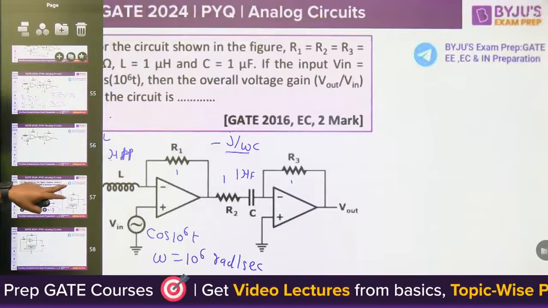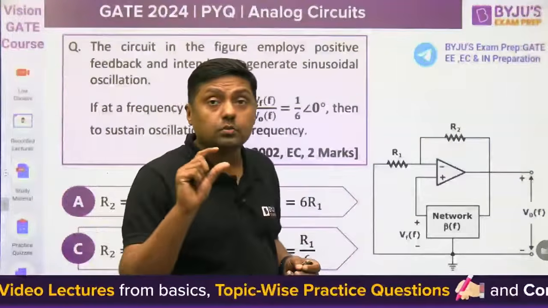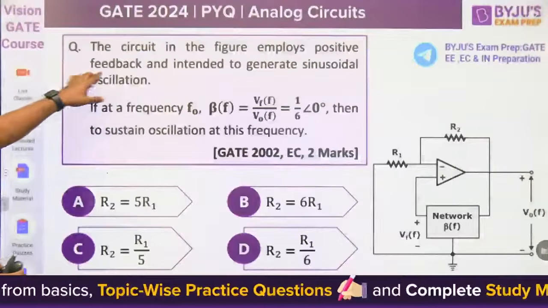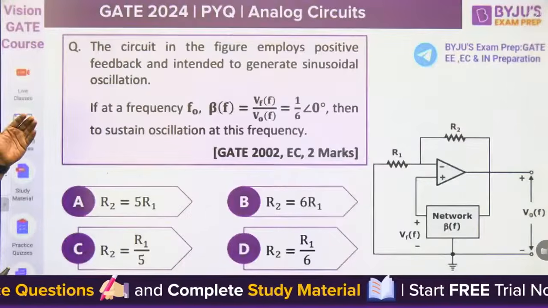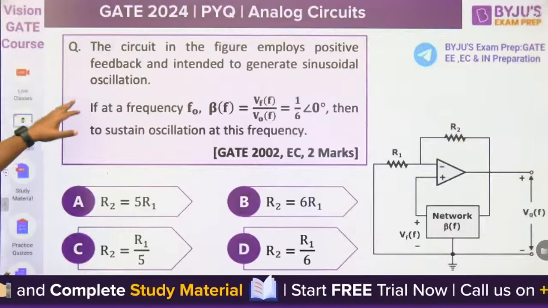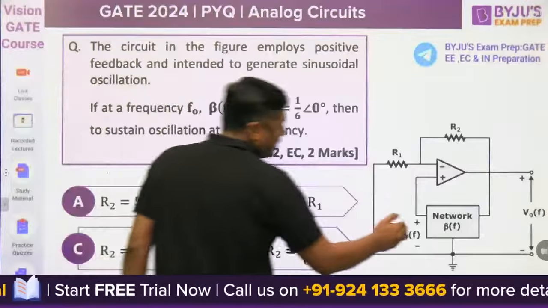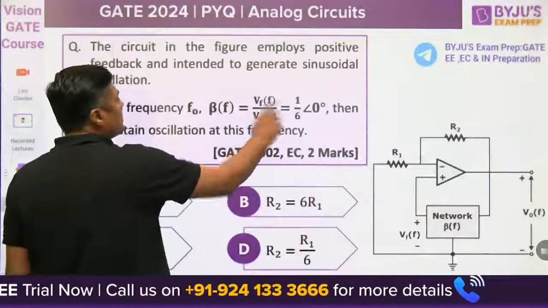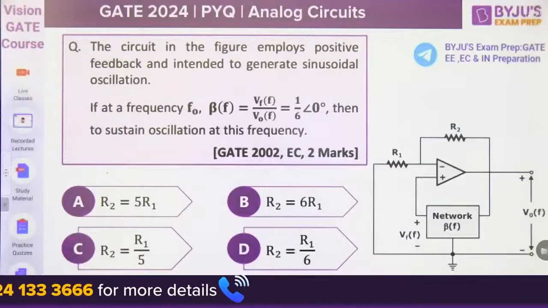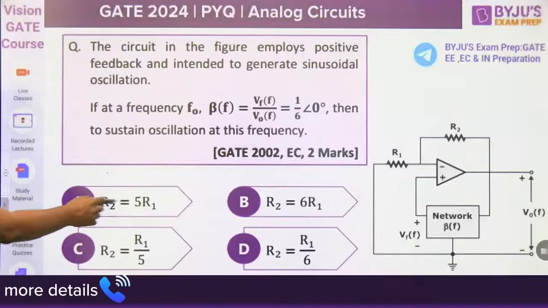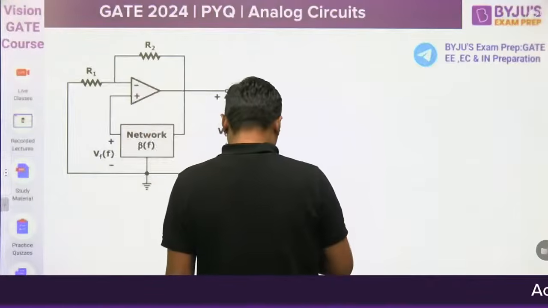Now, next question. In 2002, EC, 2 marks, from oscillators. The circuit in the figure employs positive feedback and is intended to generate sinusoidal oscillation. Sinusoidal oscillation means you have to satisfy the Barkhausen criteria. If at a frequency f0, the feedback factor Vf by V0 is equal to 1 by 6 angle 0, then to sustain oscillation at this frequency, what is the relation between R1 and R2? What is the Barkhausen criteria? Mod of A beta should be equal to 1.